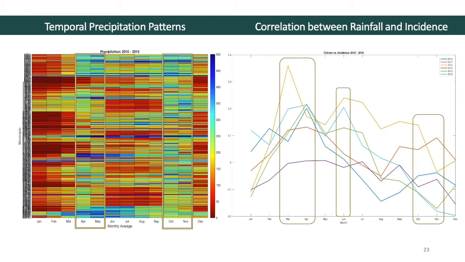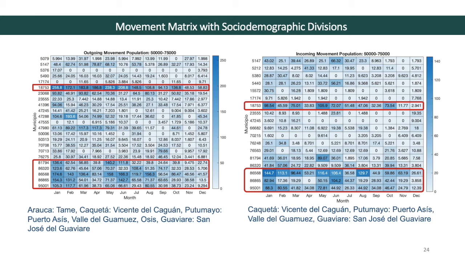Also note how many of the incidence rates are relatively low in the dry months in the beginning of the year and drastically spike between March and April. The following figures are the outgoing and incoming monthly movement data respectively for municipalities with a population size between 50,000 and 75,000. The movement matrix shows that Tame, Vicente del Caguán, Puerto Asís, Valle del Guamuez, and San José del Guaviare are the municipalities with highest outgoing movement, and Vicente del Caguán, Puerto Asís, Valle del Guamuez, and San José del Guaviare were the municipalities with highest incoming movement.